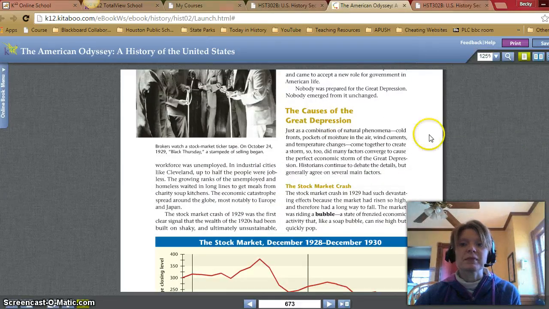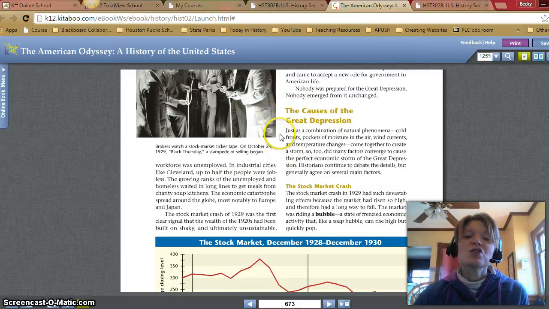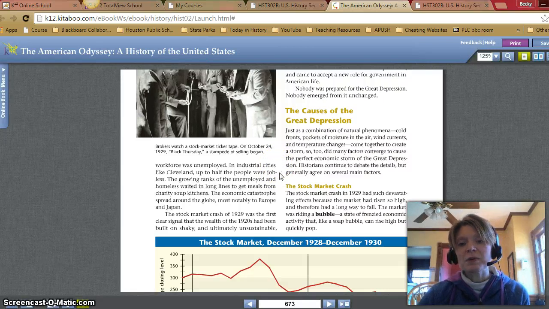The causes of the Great Depression. Just as a combination of natural phenomena, cold fronts, pockets of moisture in the air, wind currents, and temperature changes come together to create a storm, so too do many factors converge to cause the perfect economic storm of the Great Depression. Historians continue to debate the details, but generally agree on several main factors.